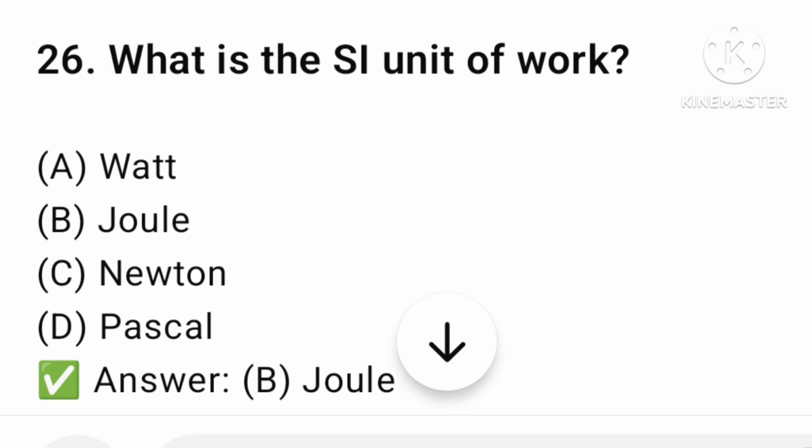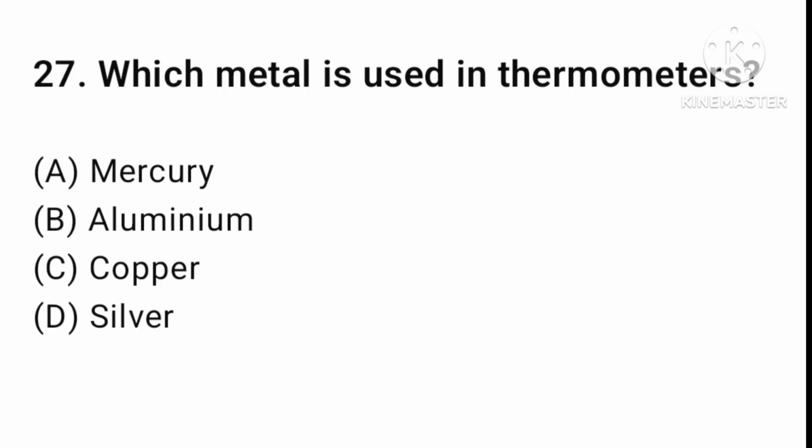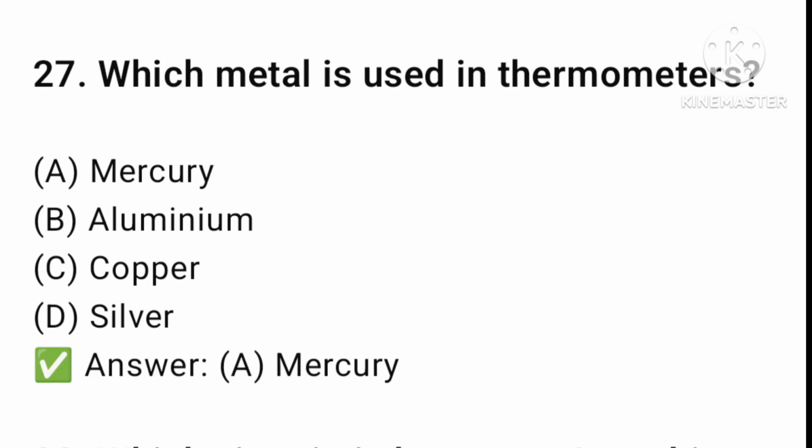Next question. The next question is, which metal is used in thermometer? Mercury, aluminum, copper, or silver? The answer is option number A, mercury.